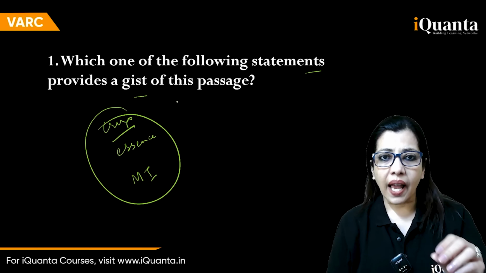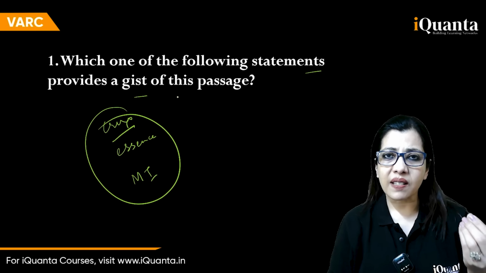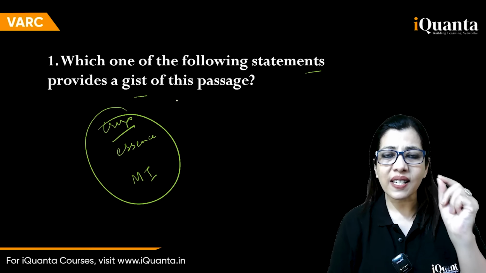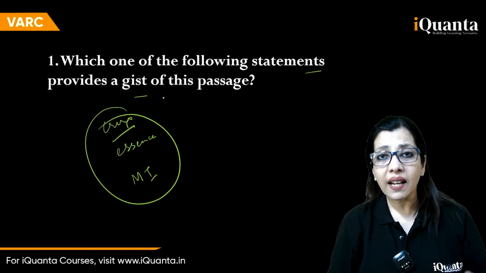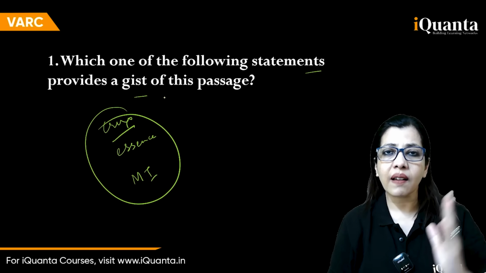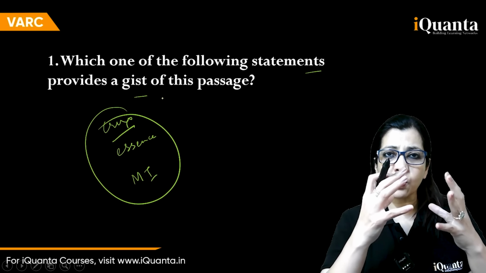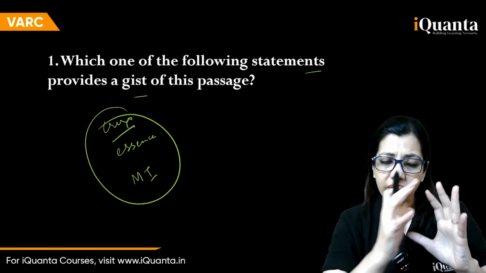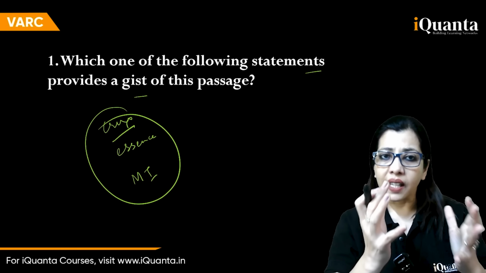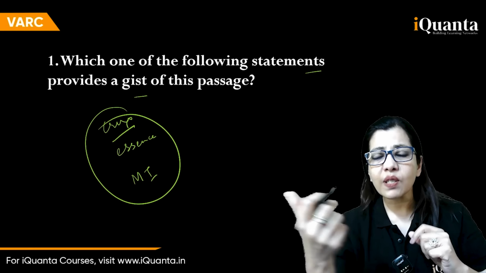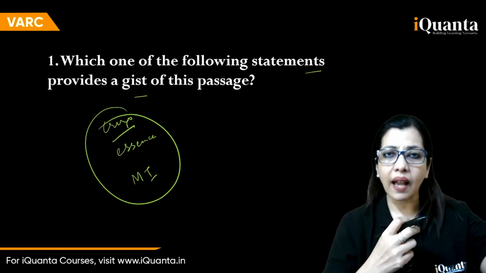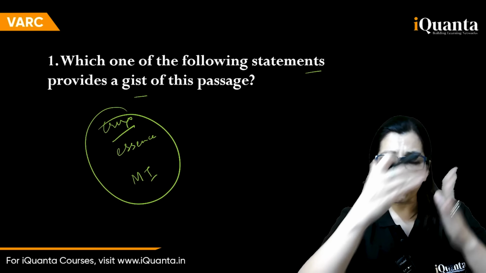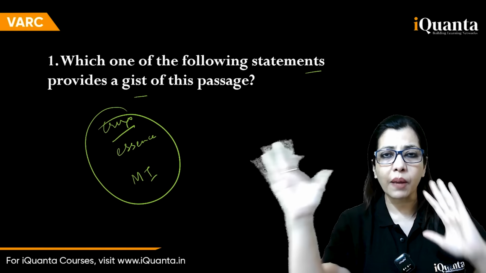So whether you see this word or this over here, it is asking you for the same thing. And connected with this is another type that says primary purpose. Primary purpose is connected with the main idea, though slightly different. So for main idea, what do we do? We look at the first and last paragraph. We try to understand what his point is. Okay, I mean, mudda kya hai, essence kya hai. So that is main idea. And if the question says primary purpose, we take the main idea and then we also take the first line of every paragraph. This flow plus main idea gives us primary purpose.